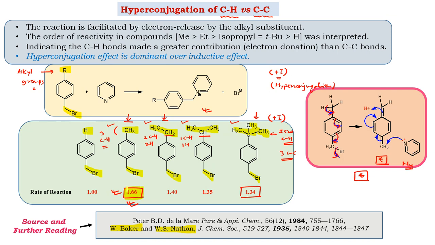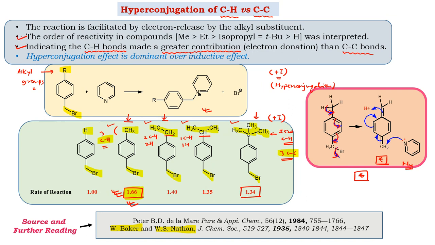donation of electrons in the carbocation by the CH3 group is the maximum. Why is it a maximum? If you compare the CH bonds versus the CC bonds in the tertiary group, the observation is that the CH bonds easily contribute electrons and the carbocation assists the reaction mechanism. So overall, the CH bonds, as in the case of CH3, contribute more electrons compared to the CC bonds, as in the case of the tertiary butyl group. So this is proof that the CH group is dominating. It is giving more electrons compared to CC. That is the one thing.